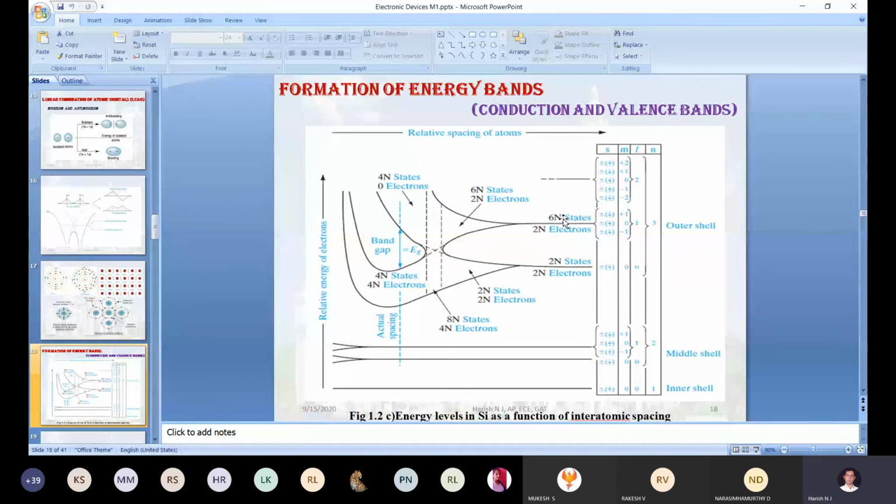So why are we writing n here? What does it represent? 6n states, 2n electrons; 2n states, 2n electrons. What does it mean?